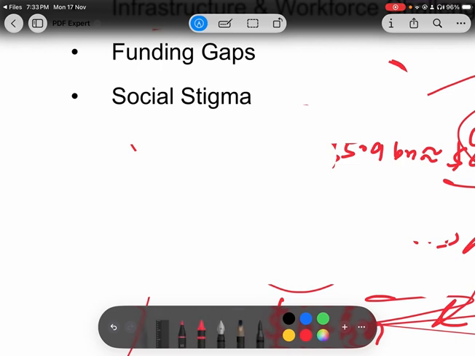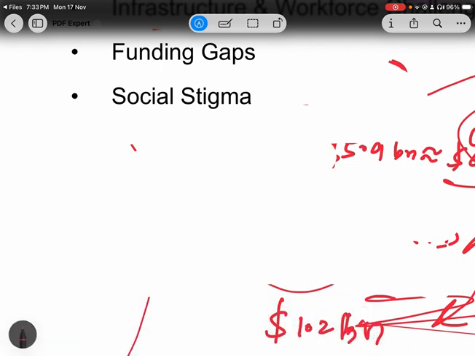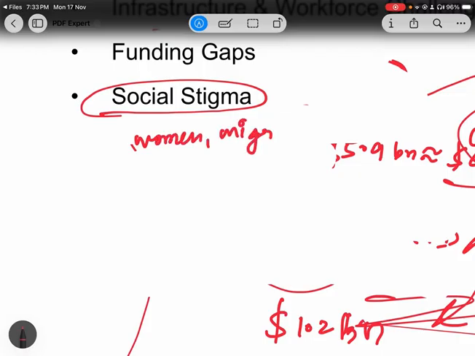Social stigma. Okay. See, what is the issue here? So, in social, what is happening? This stigma is especially among women, migrant workers, and the tribal population also.